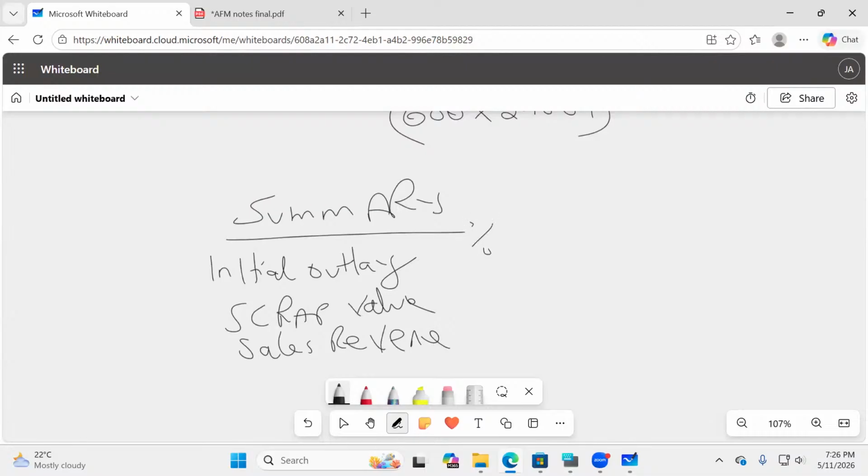So give us the SA percentages. Initial outlay SA percentage was how much? 16.47%. How about scrap value?